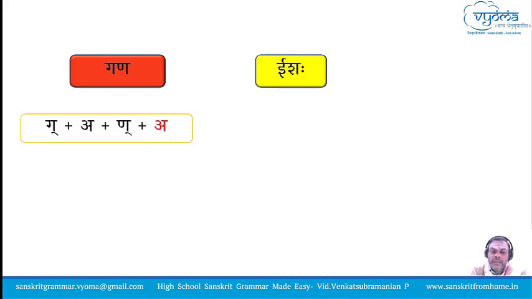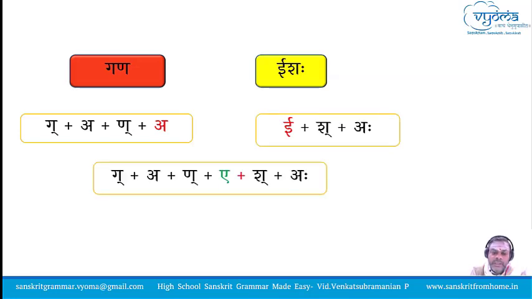If we split the word: G A N A E Sh A and Visarga. The transformation happens between the aksharas A and E. A is a Kantha akshara, E is a Talu, Ichu Yashanam Talu. What comes as a result is Kantha Talu, Adedaitoh Kantha Talu. So only one Kantha Talu sound comes in this case. Ganeshah: A and E both are replaced by the sound E.